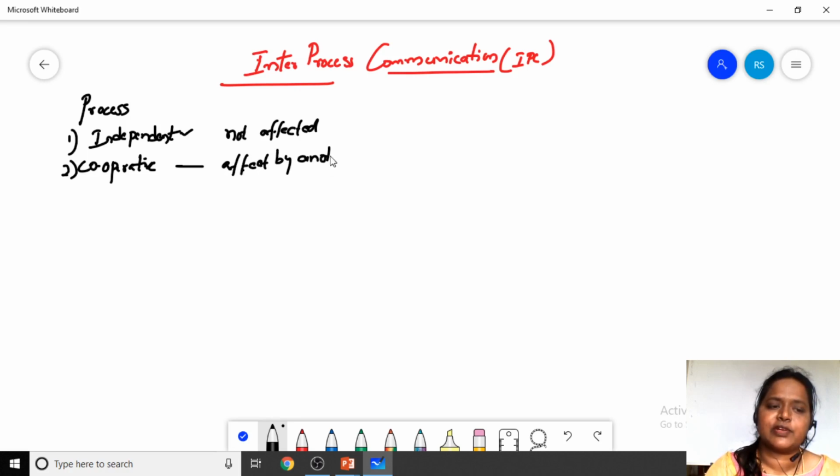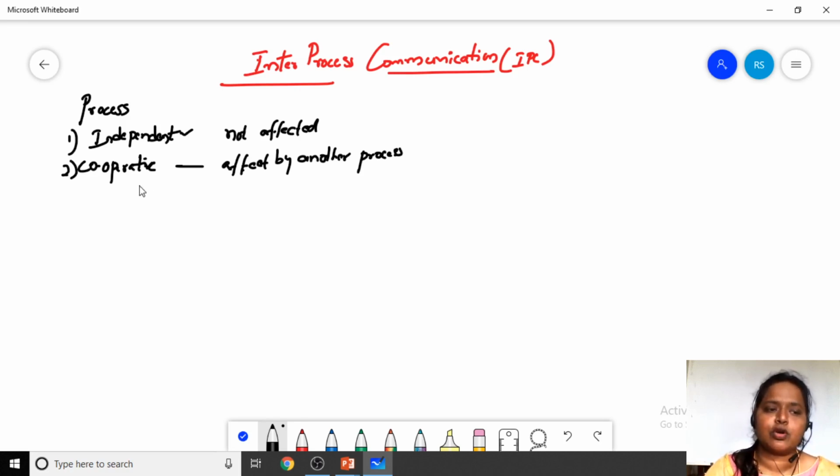So that is the difference between the independent process and the cooperative process. In an independent process, everything is independent: the resources, the input output devices, the memory. It is going to complete its own task. It should not depend on anything else, or give information to anything else.